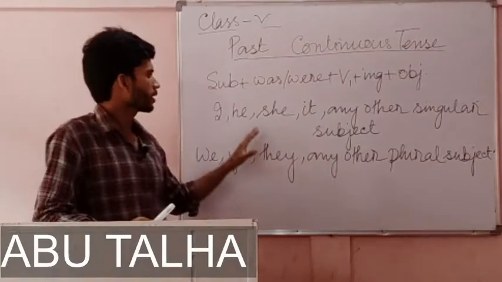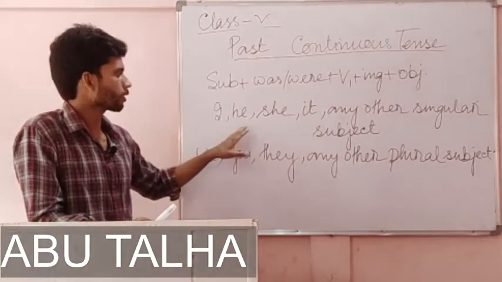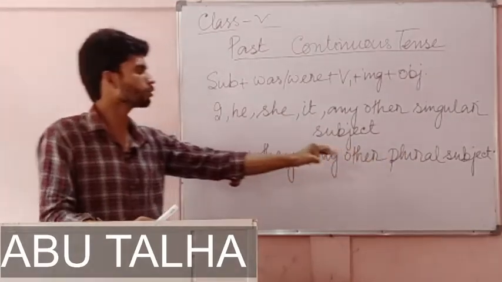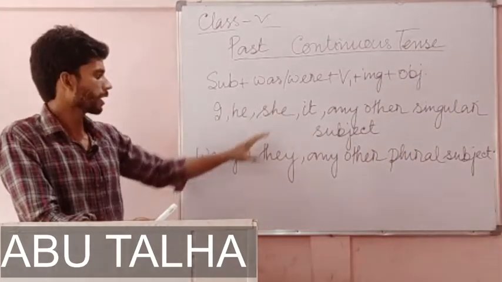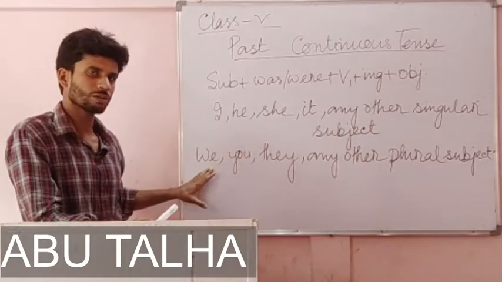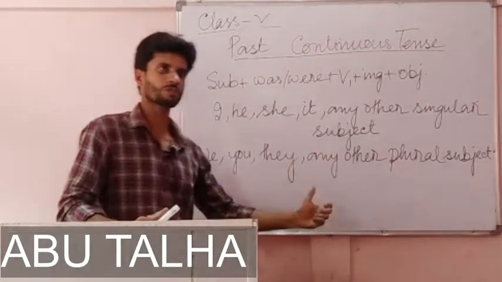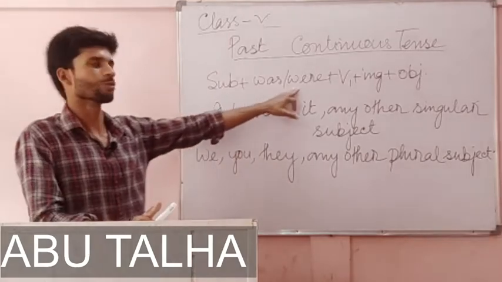So what I said first, when we have I or he or she or it or any other singular subject, we use was. And when we have we or you or they or any other plural subject, in those cases we are to use were.